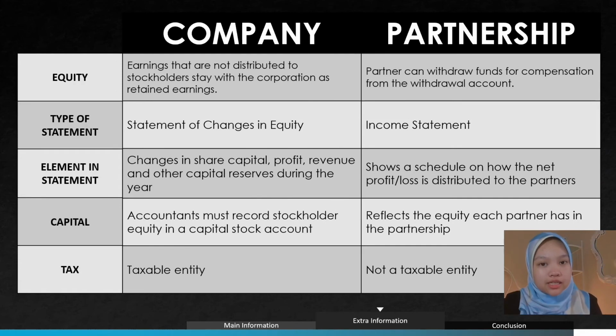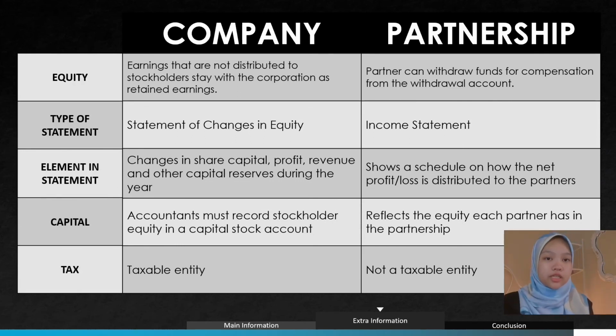So the next thing is type of statement. Company and partnership use two different statements. A company will use the statement of changes in equity, while a partnership will use the income statement. The question is, what are the elements in the different statements used by company and partnership? The statement of changes in equity has changes in share capital, profit, revenue, and other capital reserves during the year, while the income statement shows a schedule of how the net profit or loss is distributed to the partners.